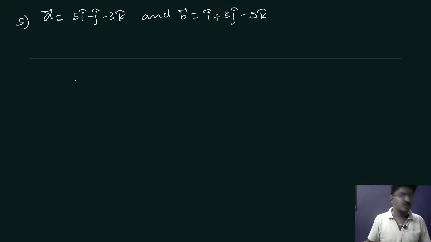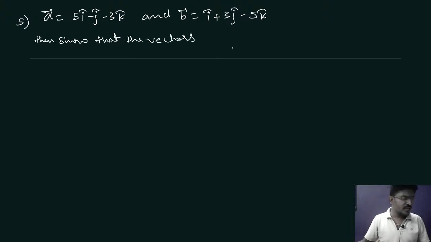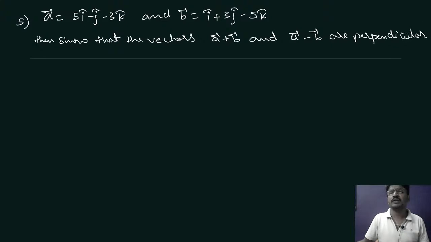Okay. So now show that the vectors vector A plus vector B and vector A minus vector B are perpendicular. This we have to prove.